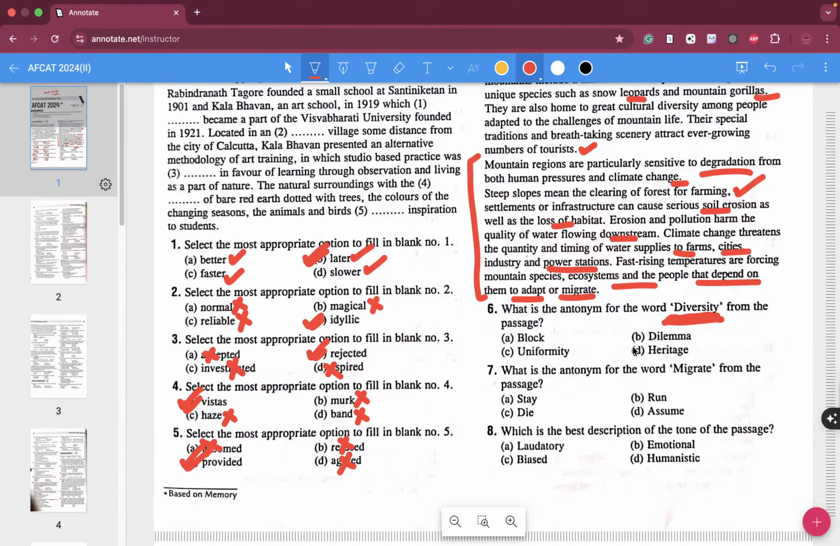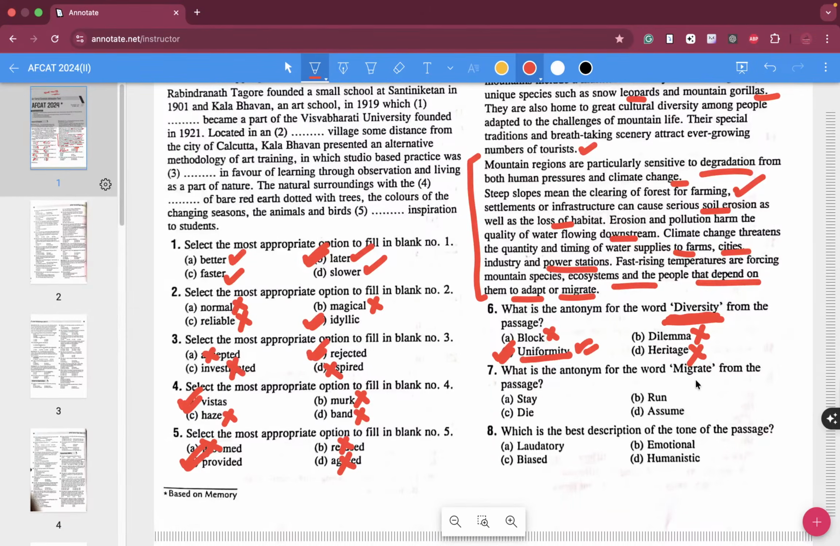So the antonym of diversity is not dilemma. Dilemma is doubt. Heritage, Varanasi for example is a heritage city. Block is absolutely a wrong answer. Uniformity over here is going to be the correct answer. Guys, write down the answers in the chat box. At least I can see, and if you give a different answer than me, we can discuss.